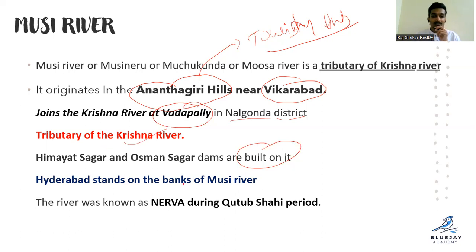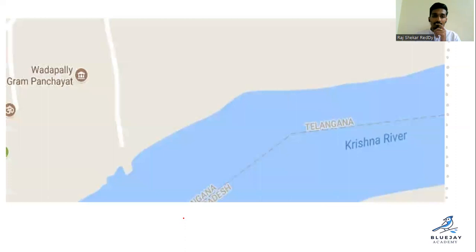And Hyderabad stands on the banks of the Musi River. Hyderabad depends on the Musi River for water and electricity also. And the river was also called Nirva during the Kutub Shahi period. Remember the name Nirva. So the Musi River joins the Krishna. River Musi.